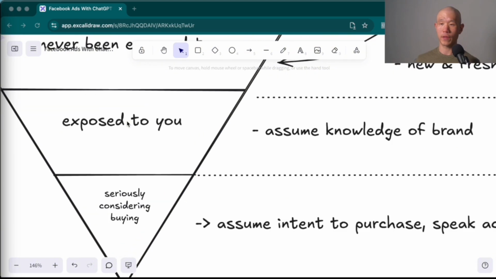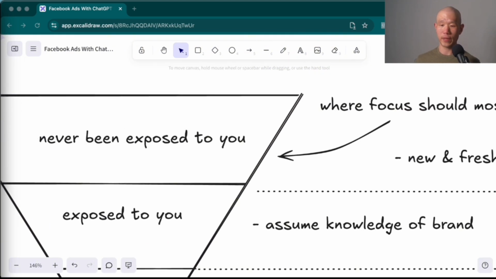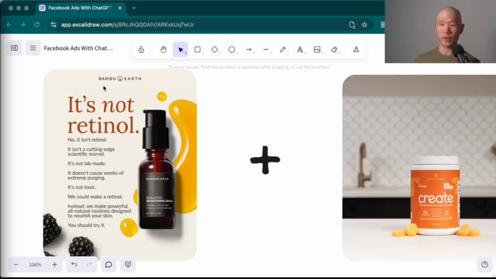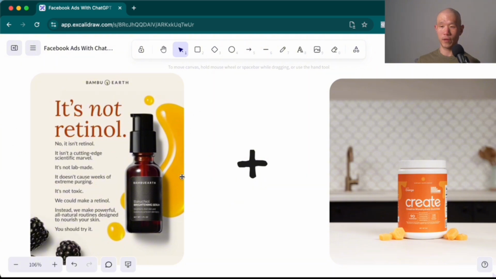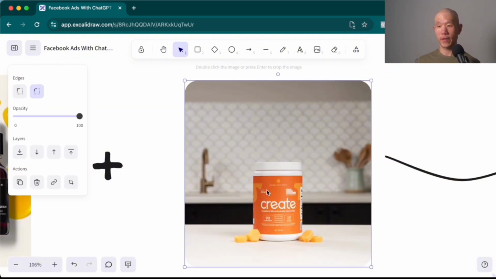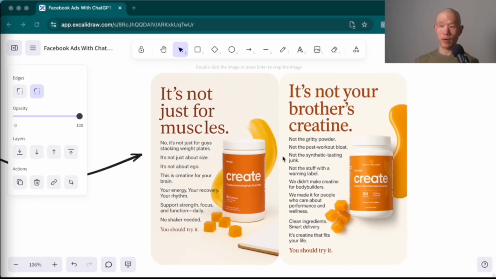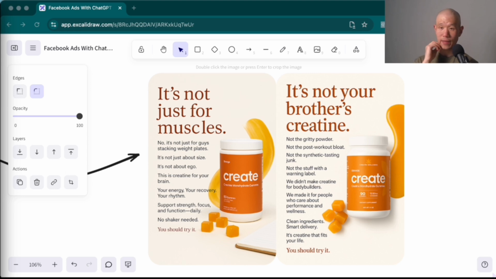But what's harder is the stuff over here. For people who haven't been exposed to you yet, how do you get them to pay attention? And so Bamboo Earth here is doing a good job. This is not an offer ad. This is speaking to a potentially unspoken desire that their audience would want to have solved for them. So what we've done here is cross-pollinated what's here for skincare and Bamboo Earth and smashed it together with Create, who sells creatine gummies. And the end product was something like this, which I think it did a pretty good job of. So let's read the ads.